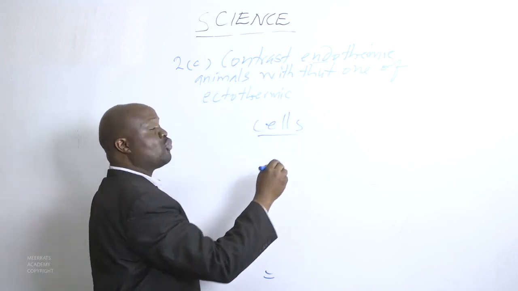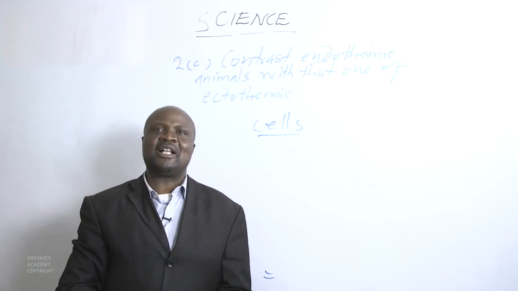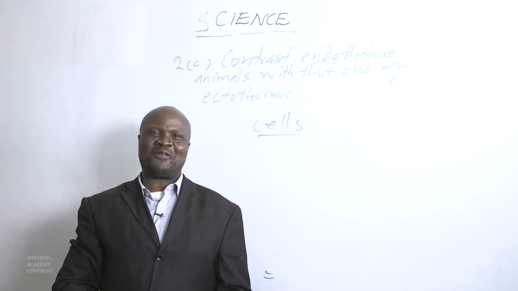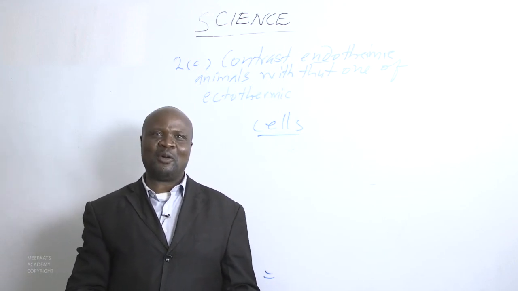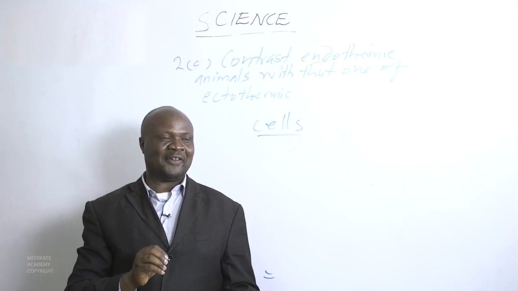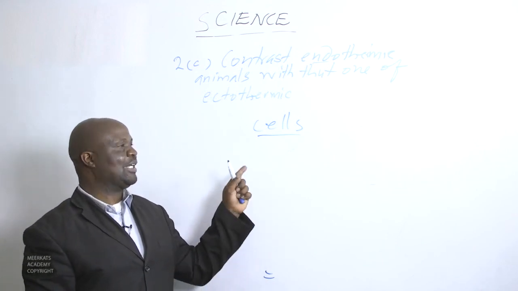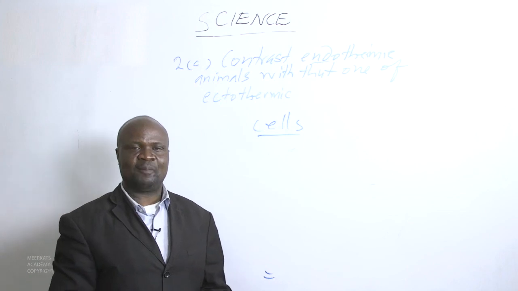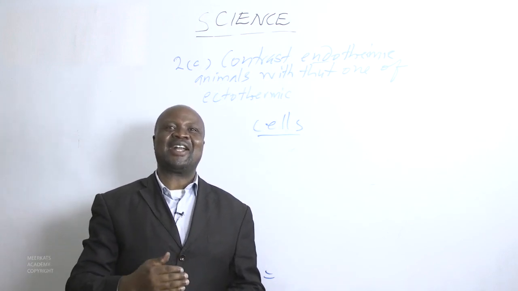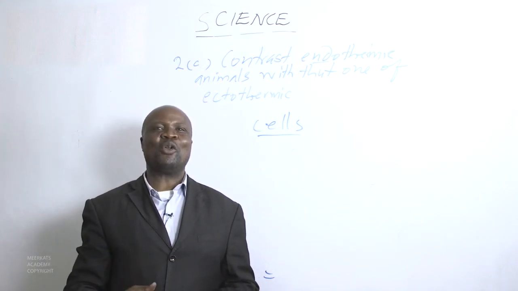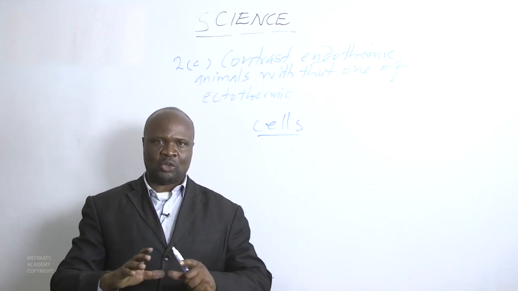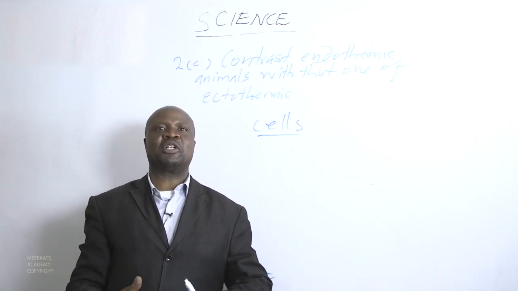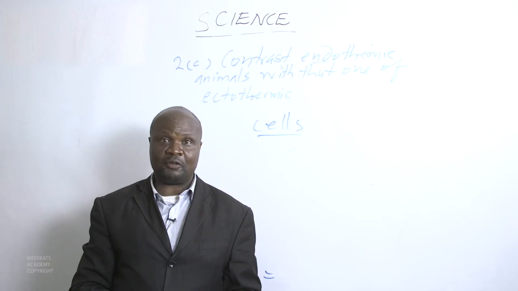We shall try to observe the cells in all the 5 kingdoms that we have gone through and see the particular differences that come in as a result of the cell. We are saying the cells are the building blocks of all living organisms. So when we look at these cells, we can differentiate a number of things.